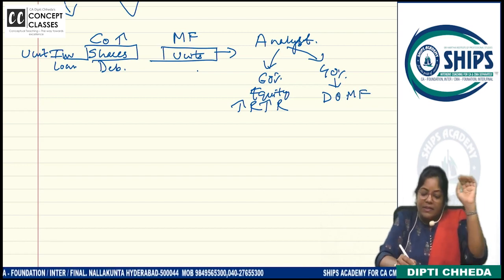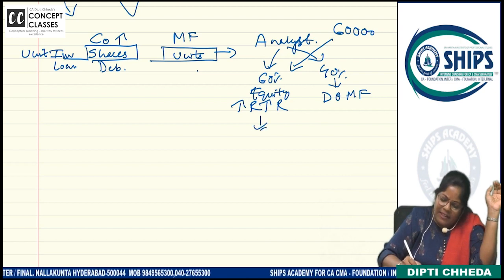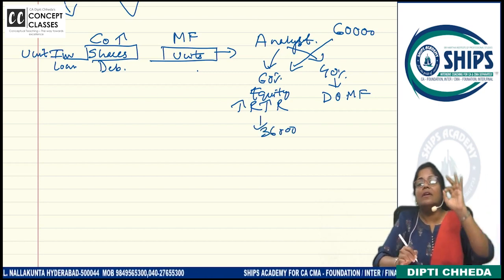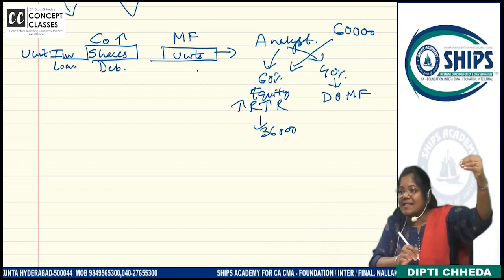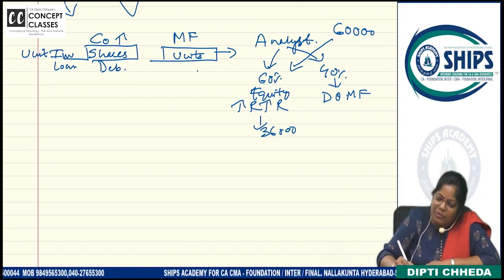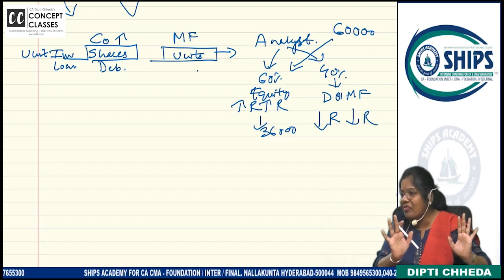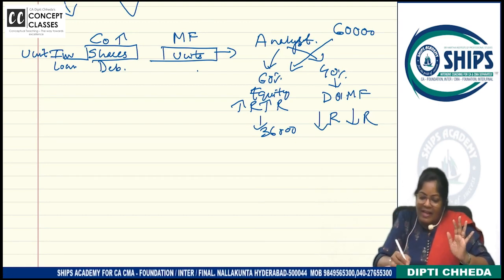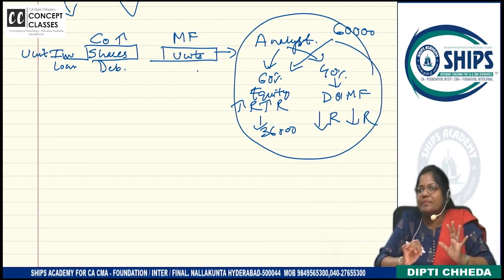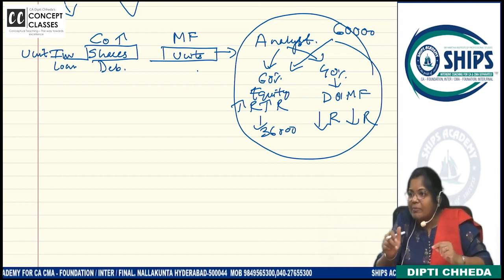So 60,000 rupees if you have collected, of that 60%, 36,000 you put in share market where the risk is high but return is also high. Yes or no? 40% you put in debt market where returns are low but risk is also low. Your money is safe and you will get a fixed return, and balanced return will come. But analyst is an outsider and all our money is at stake.